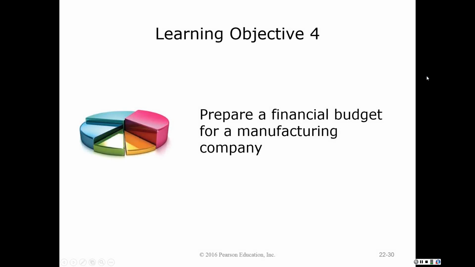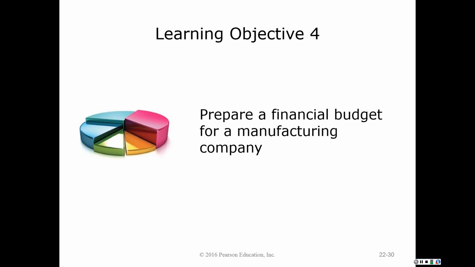Okay, learning objective 4 takes us through the preparation of the financial budgets for a manufacturing organization. And once again, to see how this might be applicable to all of you, even though you may never become an accountant, the operating budget is something that managers, supervisors, and organizational leaders are going to be involved in, as far as determining what the strategic objectives are for their particular division or area and how those impact the organization as a whole. So the things that you have just seen about the operating budget are things that you may have simply as managers or supervisors direct hands-on experience with.